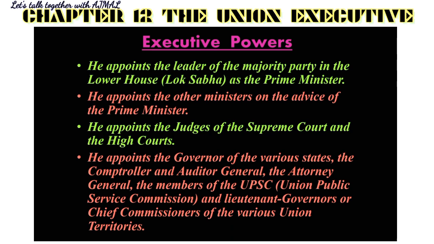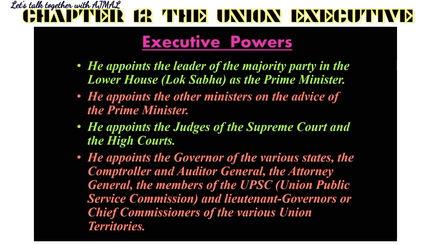So he appoints the prime minister. Now he appoints the other ministers on the advice of the prime minister. Whatever political party has won the majority of the votes in the Lok Sabha will be forming the government. They will decide amongst themselves who will be the leader as the prime minister. Like the BJP won the majority votes. They decided, okay, Narendra Modi is going to lead. He'll be the prime minister. So the president will appoint Narendra Modi as the prime minister.